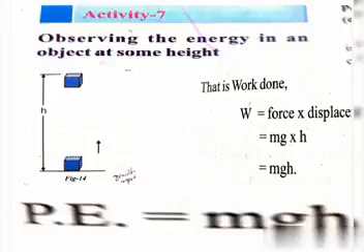In the above activity, we can observe that objects also acquire energy sometimes due to change in position. From this activity, we can observe that objects acquire energy sometimes due to change in the shape. Sometimes, due to change in the shape also, objects acquire energy. This is also called potential energy.